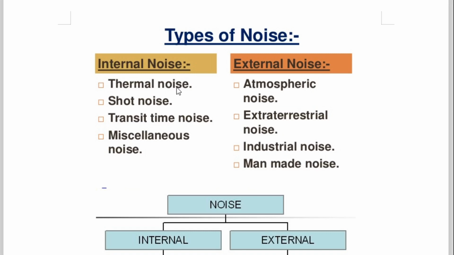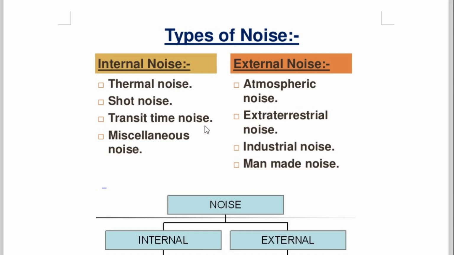Number one, semiconductor components: PN junction diode, BJT, and resistor. Any resistor, whether a metal film resistor, carbon composition resistor, or wire wound resistor. These three components are examples of what creates the internal noise. Internal noise includes thermal noise and shot noise, the random arrival of electrons.